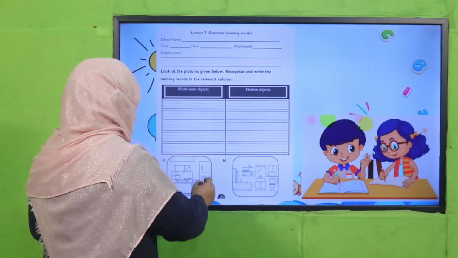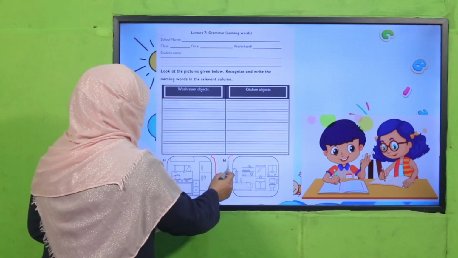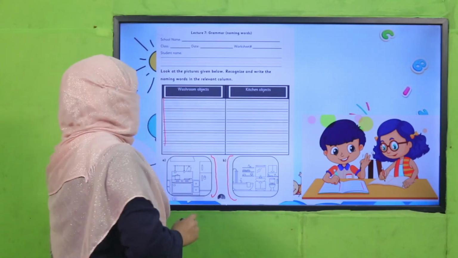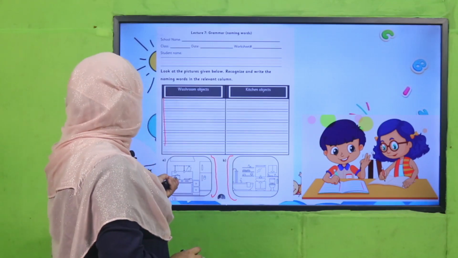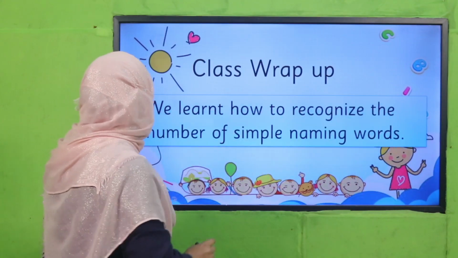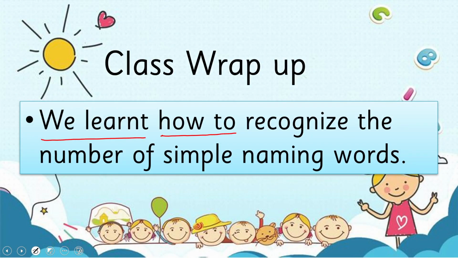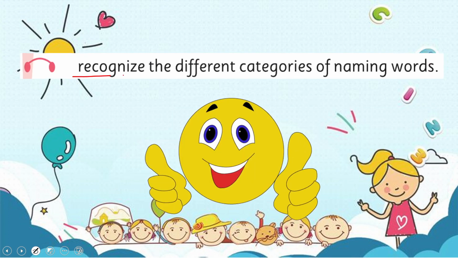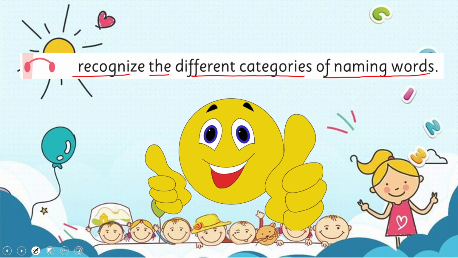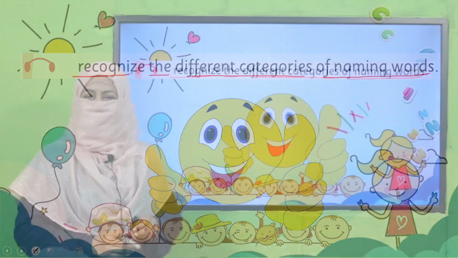So what they will do, there are two categories, washroom and kitchen, and they will write the objects of the relevant category. So what we have learned today, we learned how to recognize the category of naming words. So in this way, recognize the different categories of naming words. Are we done with it?